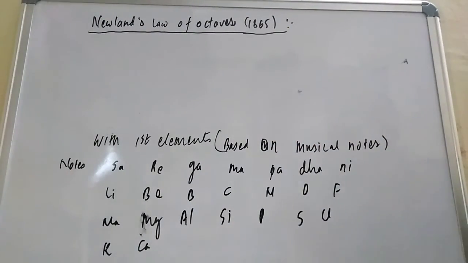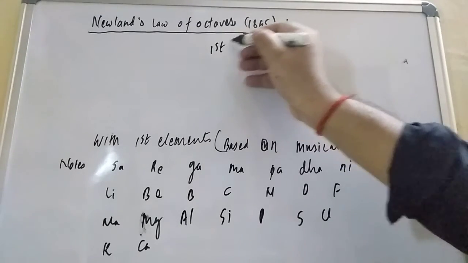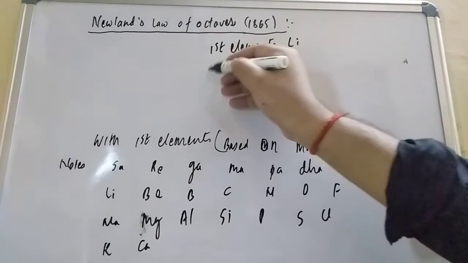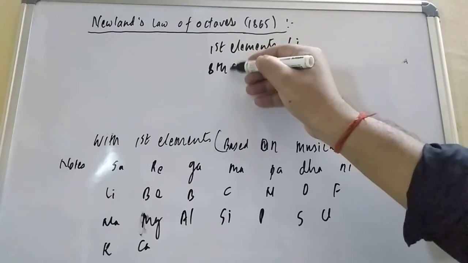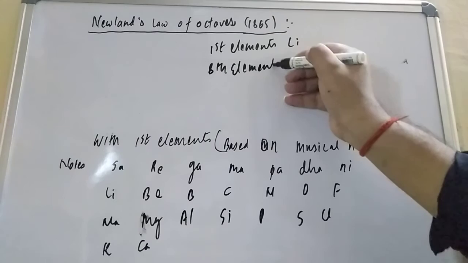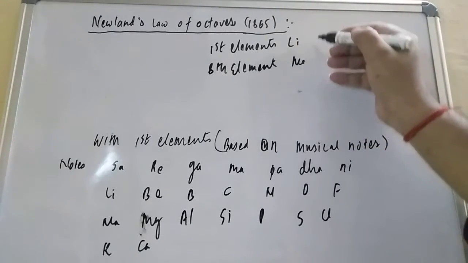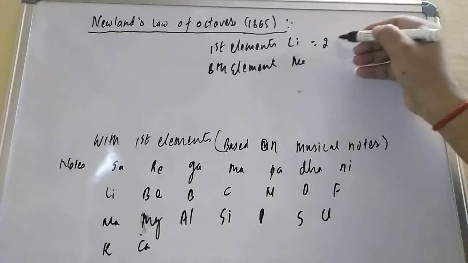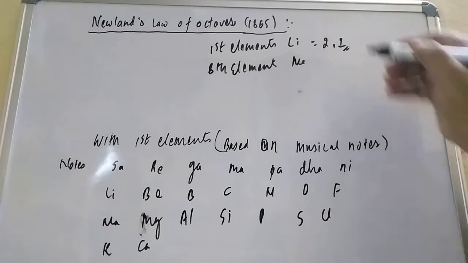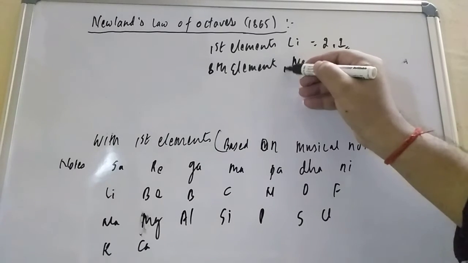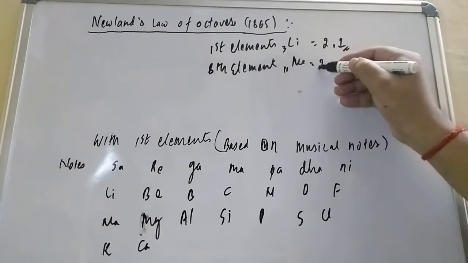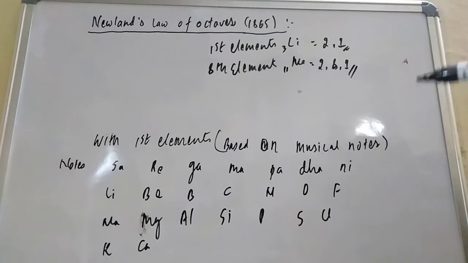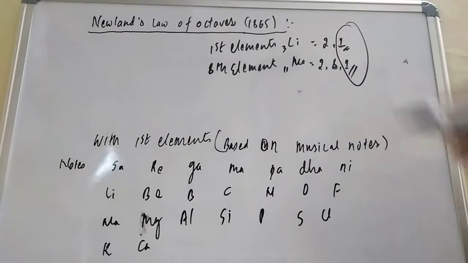Now let us see the first element. The first element is lithium, and the eighth element is sodium. If you see the electronic configuration of lithium, that is 2 and 1. The outer shell has 1 electron. Sodium is 2, 8 and 1. Again the outer shell has 1 electron.